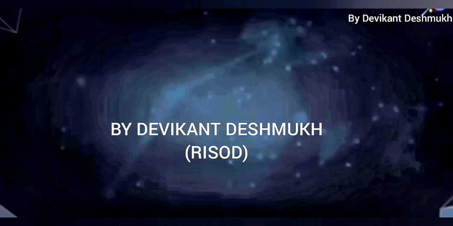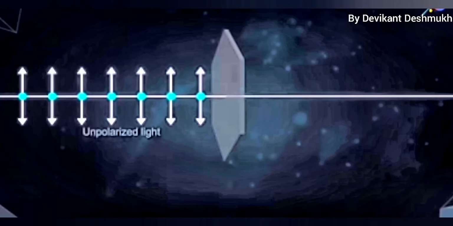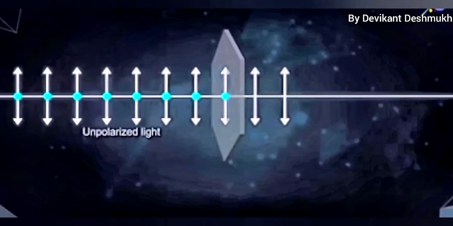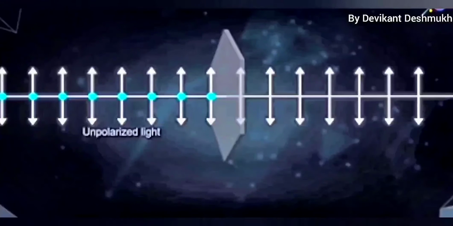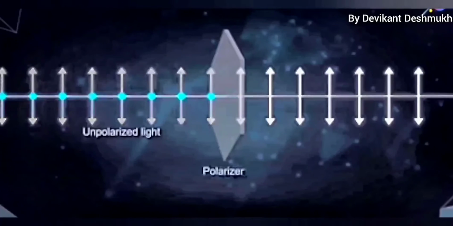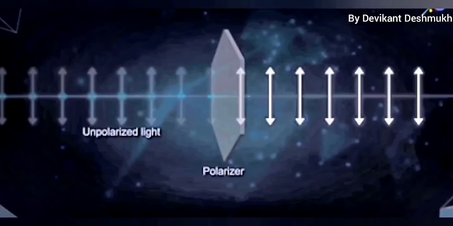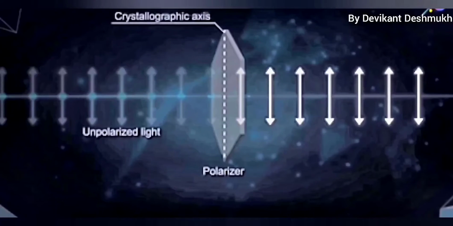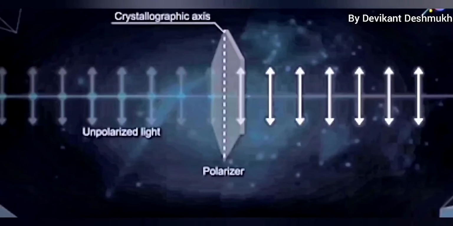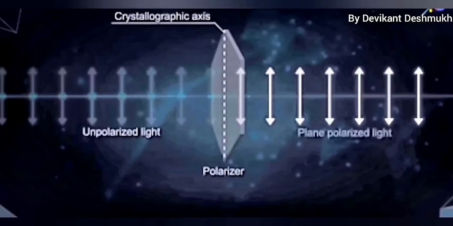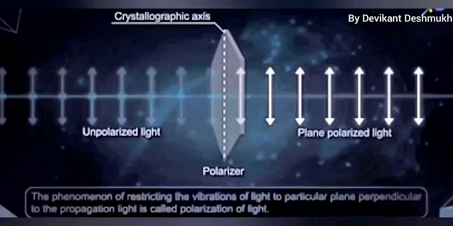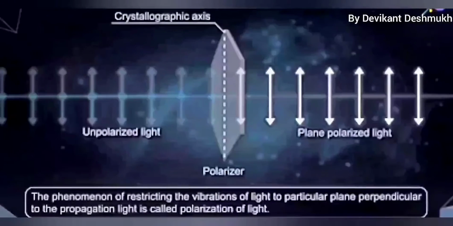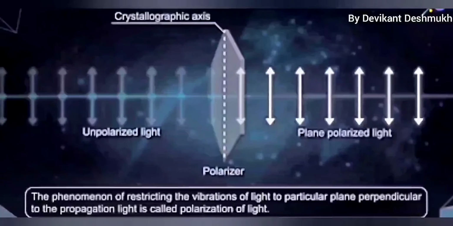Let us understand this polarization. When an unpolarized ray of light is passed through a polarizer, it only allows those electromagnetic waves to pass through it which have an electric field vibration in a direction parallel to its crystallographic axis, which is also called the polarizing axis, and it is represented by a dotted line. This phenomenon of restriction of electric field vibration into a single plane is called polarization of light.